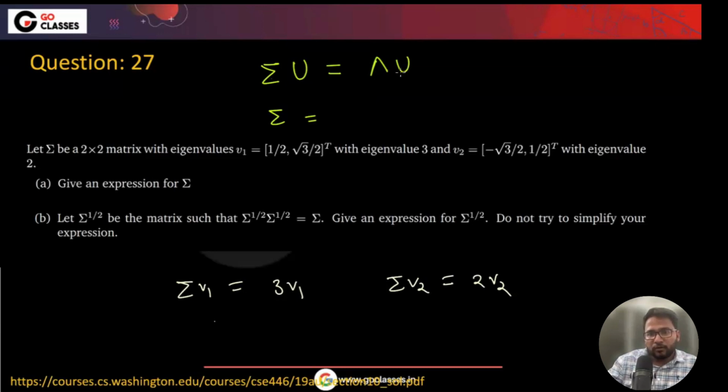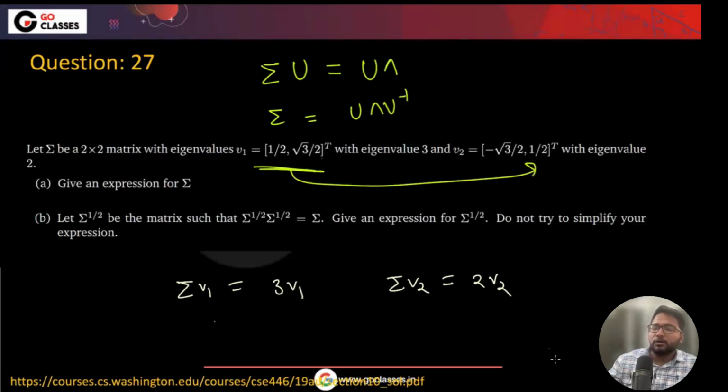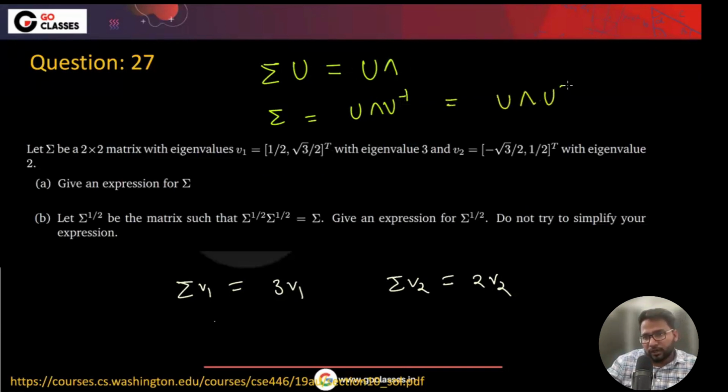So sigma u equals u lambda, so sigma will be u lambda u inverse. Now, notice that these are not just eigenvectors, these are orthogonal eigenvectors, right? So u inverse and u transpose are the same. So you can find sigma like this, as u lambda u transpose.